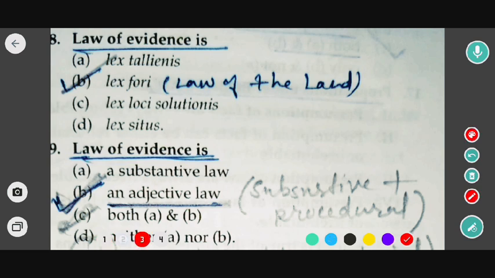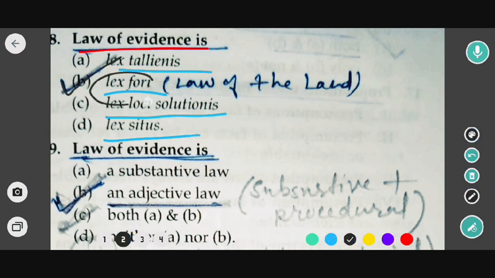See, the first question is: our law of evidence is... options are lex tellinis, lex fori, lex loci solutionis, and lex situs. So the correct answer would be lex fori, that is, law of the land.